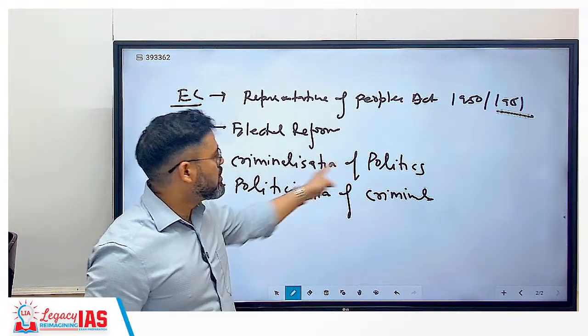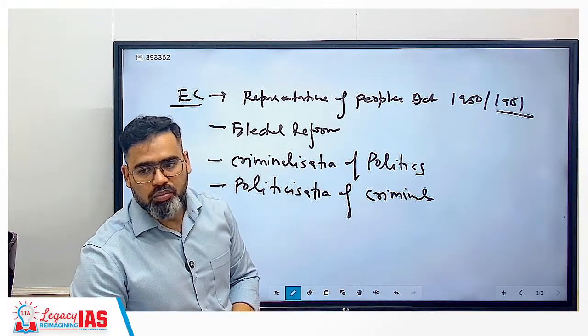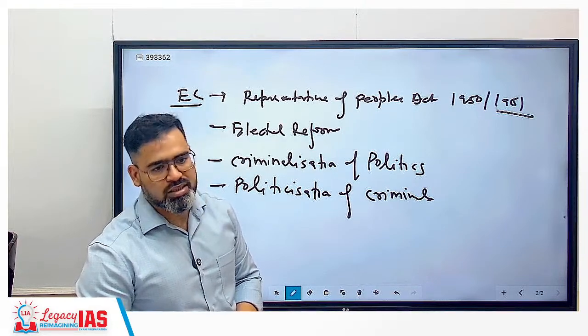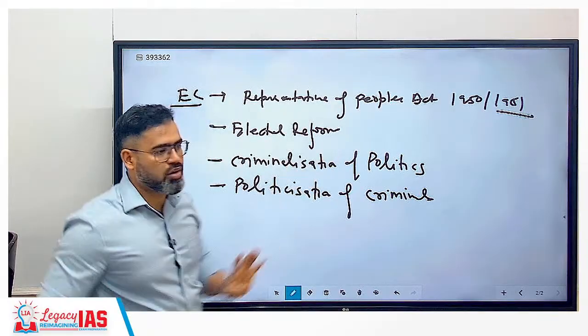So that became criminalization of politics. Clear? When a bahubali starts contesting the elections himself, that is criminalization of politics.